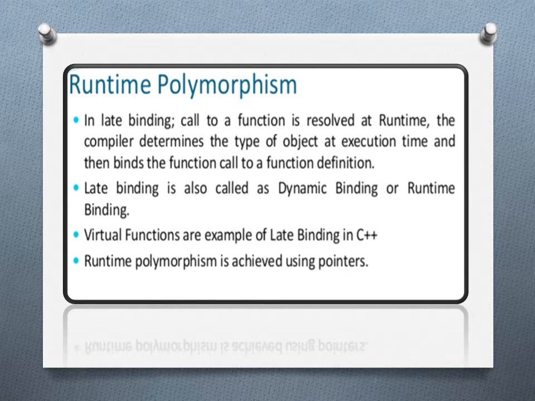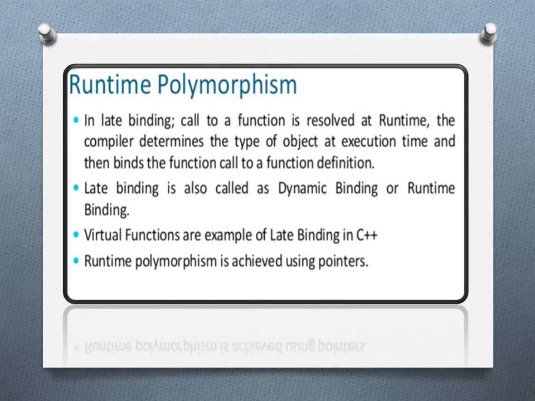Now we see what runtime polymorphism is. In late binding, the call to a function is resolved at runtime. The compiler determines the type of object at execution time and then binds the function call to a function definition. So in late binding, the calling of that particular function takes place at the time of execution of the program.